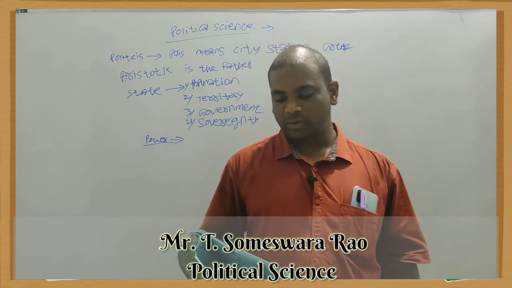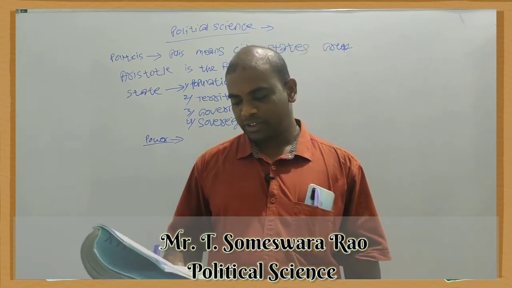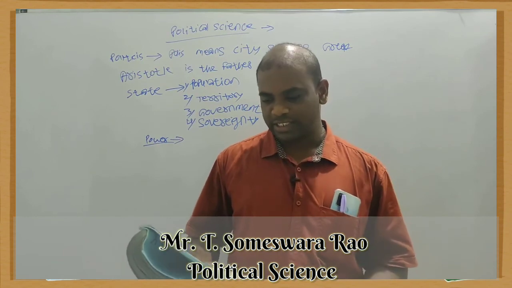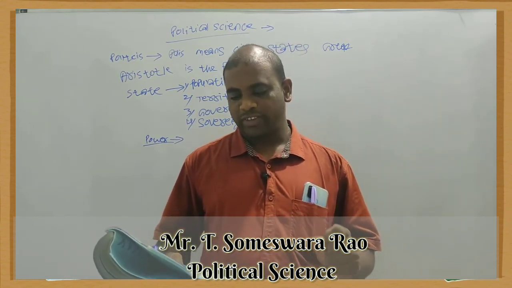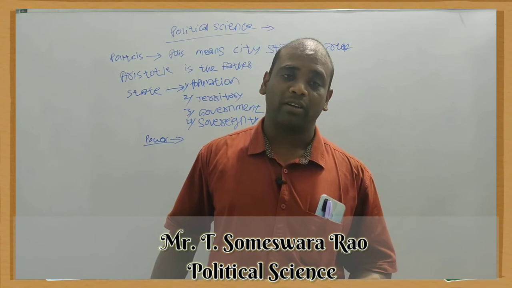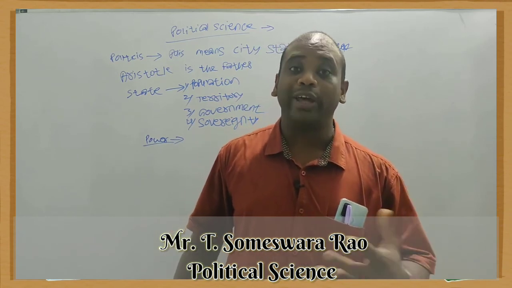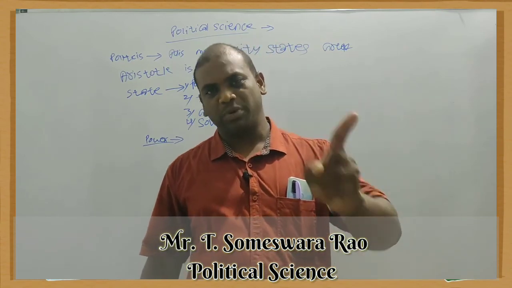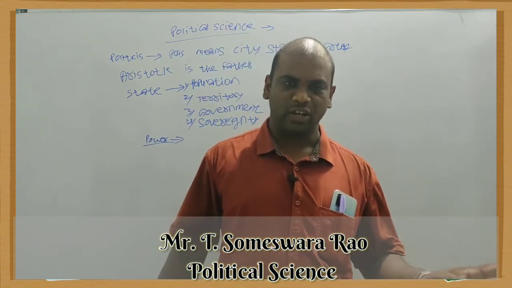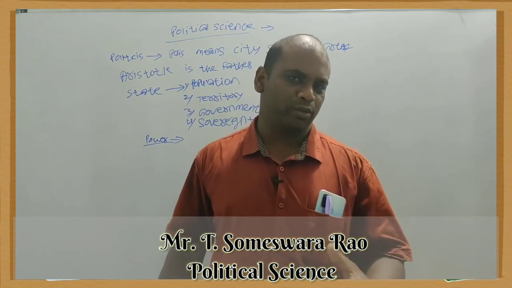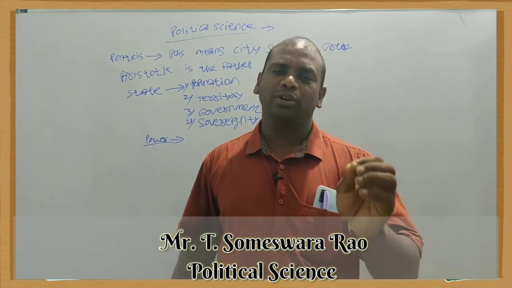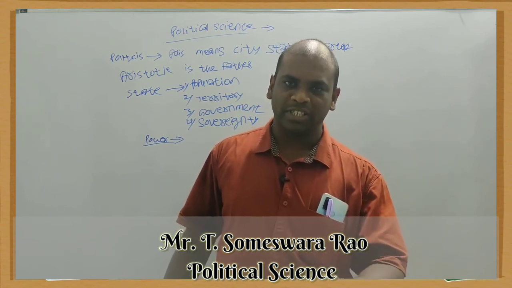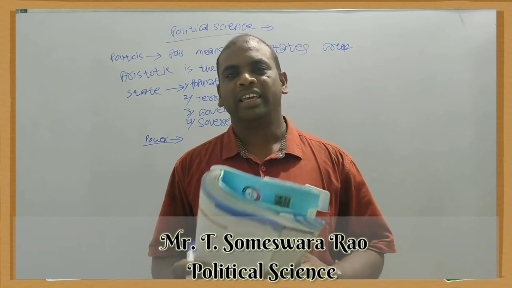Lasswell says politics is the science of who gets what, when and why. So politics is one type of science, a social science, that studies who gets what, when and why. How to get power, why to get power, when to get power, where to get power, that depends on the government. Government is the supreme power regarding all matters in the state. Nobody should ever violate government rules and regulations. Everybody must obey the rules and regulations of the state government. If anybody violates them, he is punished in the criminal way.